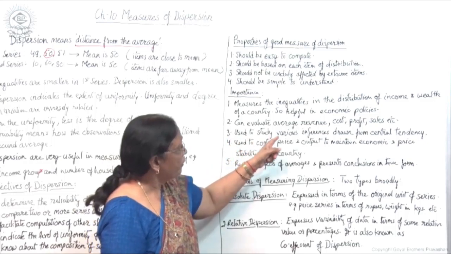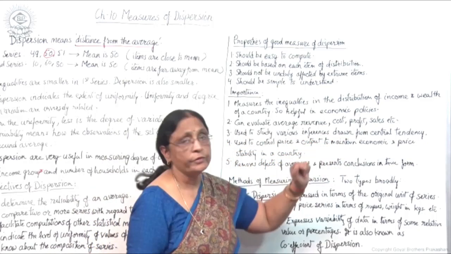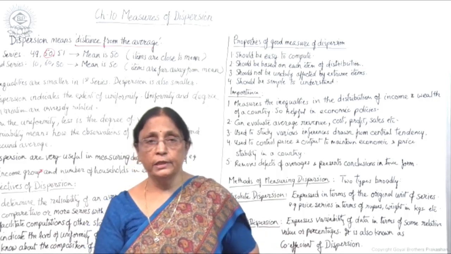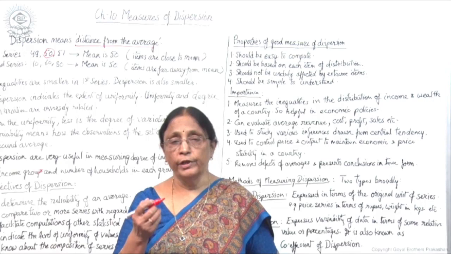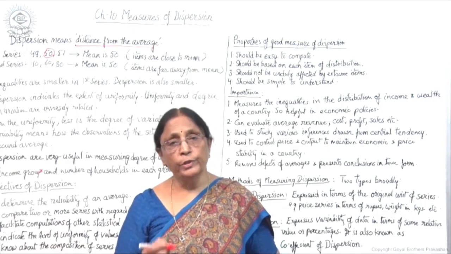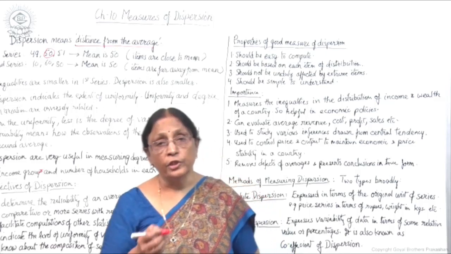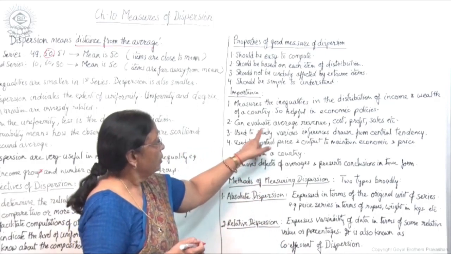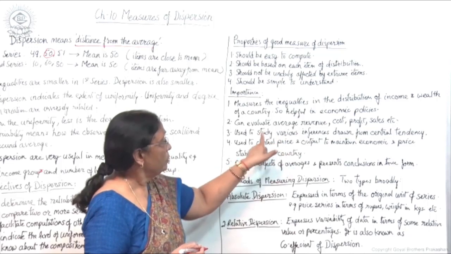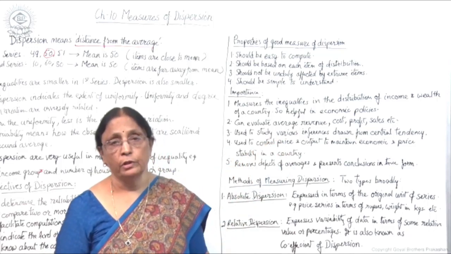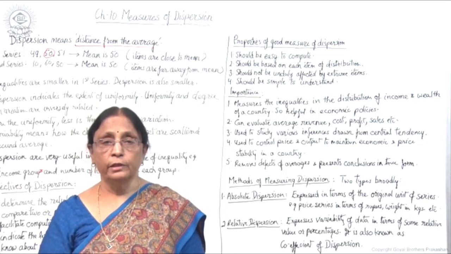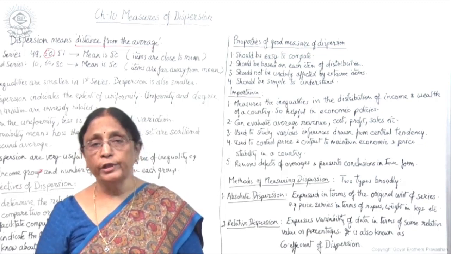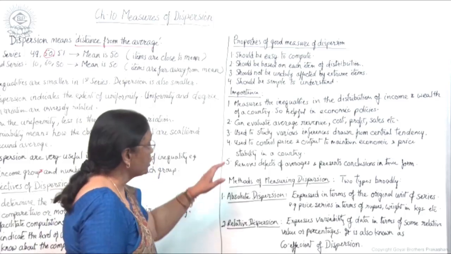Dispersion is used to study various inferences drawn from the central tendency. Central tendency is the average, and various conclusions or inferences drawn through measures of central tendency can be judged or evaluated with the help of measures of dispersion. Whatever inferences you are getting can be better judged or better evaluated with the help of measures of dispersion.